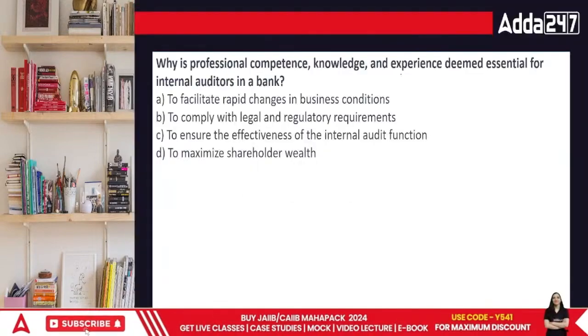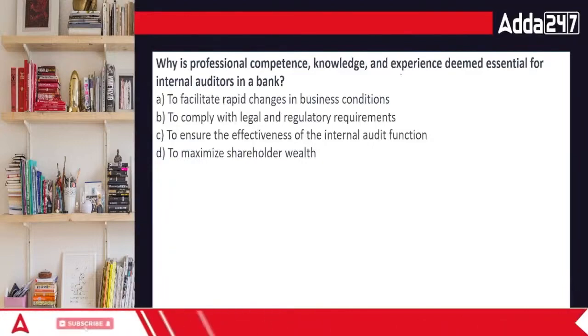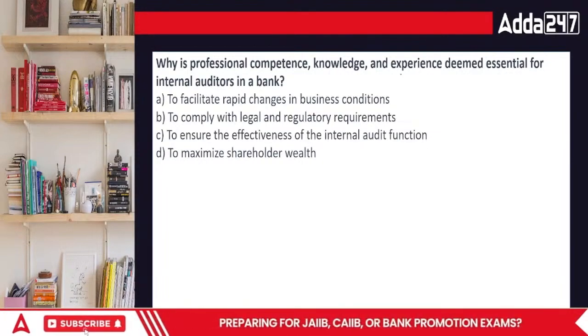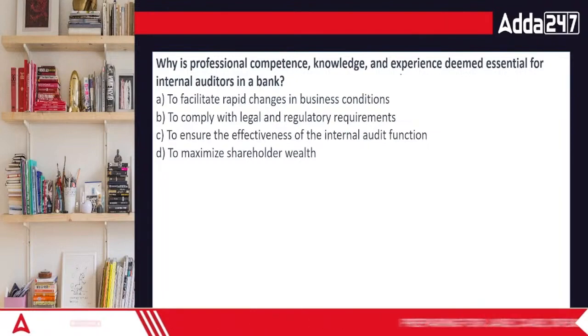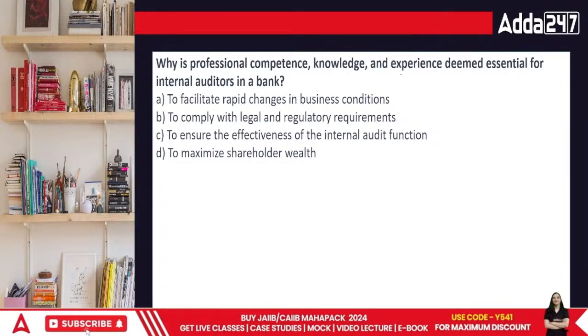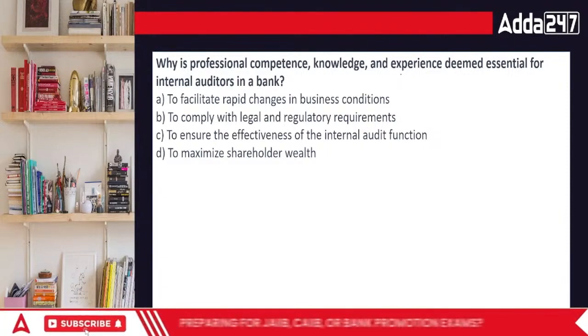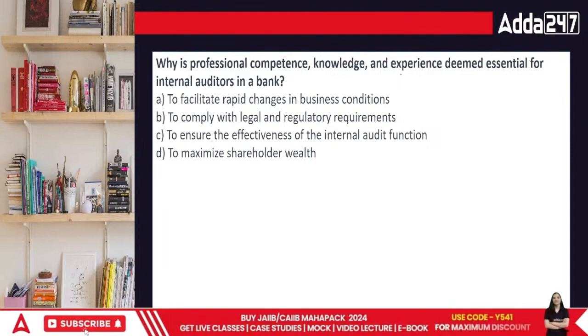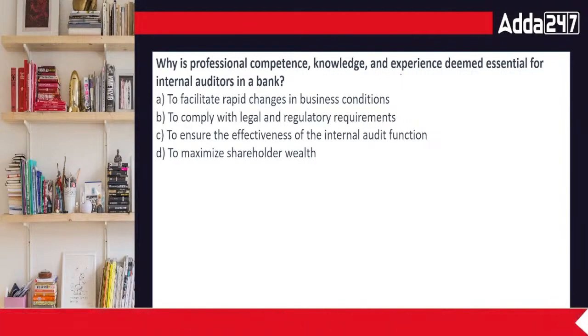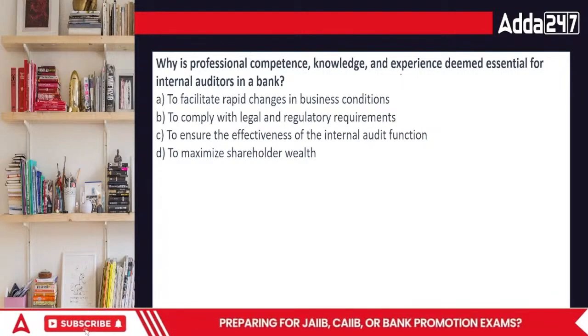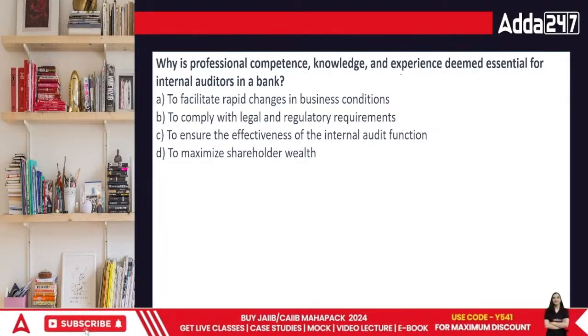Now let's look at the next question. Why is professional competence, knowledge, and experience deemed essential? Professional competence is important because then you can find out the mistakes very easily. And then the second part is knowledge. Knowledge should always be to the point, and the latest knowledge is required for the examinations there. And then deemed essential in the internal auditors in a bank.